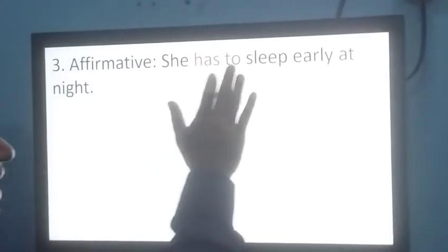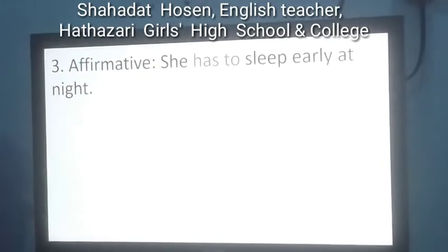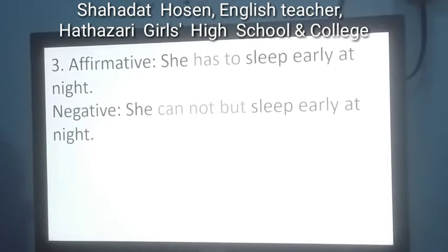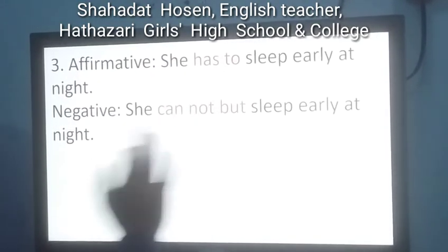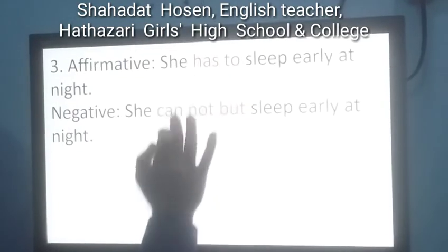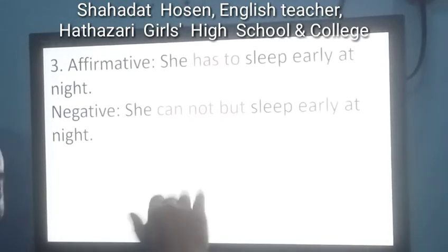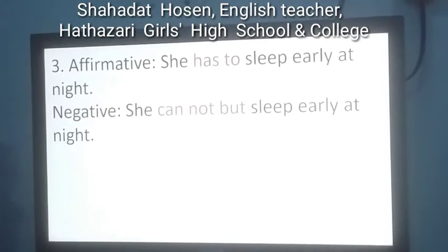In affirmative sentence, she has to sleep early at night. Okay, see what we have used instead of has to. She cannot but sleep early at night. So has to has become cannot but to make the sentence negative.